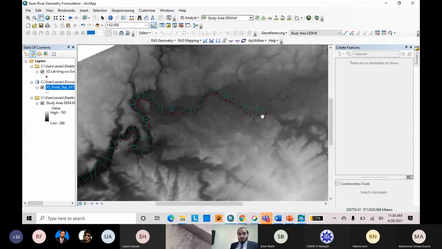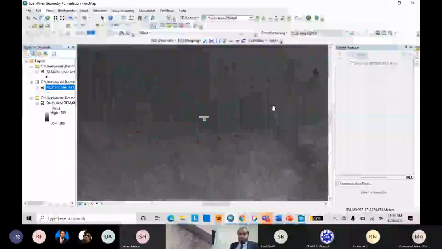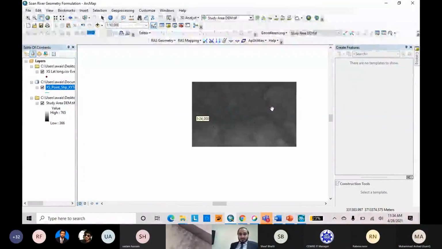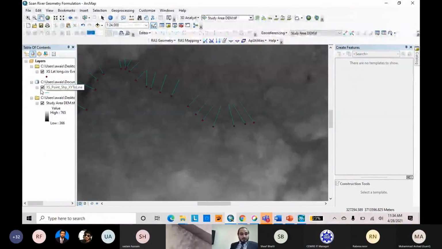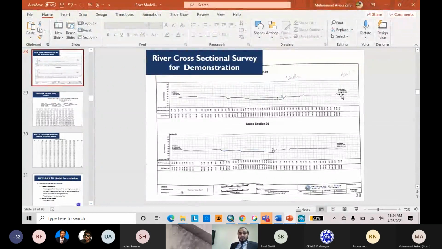Here we have developed the layers of our cross section in the shapefile .shp format, just using these two pieces of information, lat and long. If you do not have these two, you cannot auto-digitize it as we have digitized it.